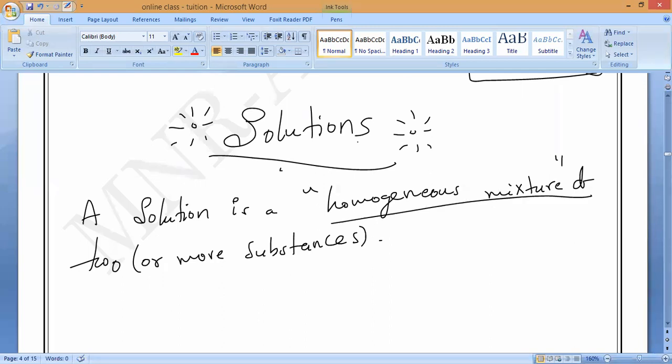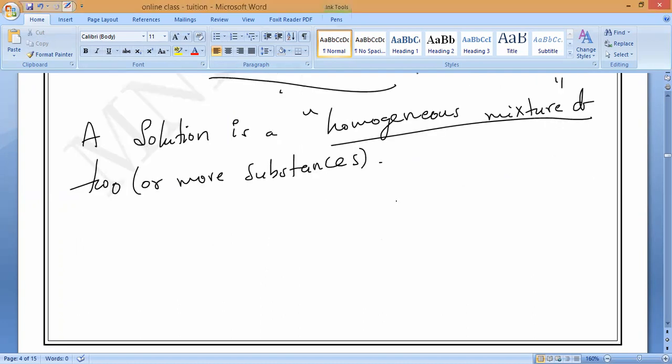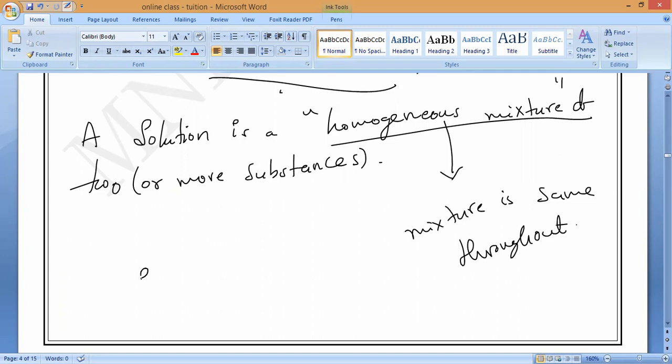What do you mean by homogeneous? Are particles equally distributed or randomly? Equally distributed. Homogeneous mixture means the mixture is the same throughout. That is what you have to remember. Homogeneous mixture means the mixture is same throughout. For example, sugar solution.